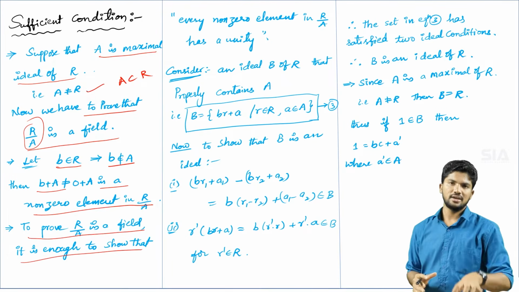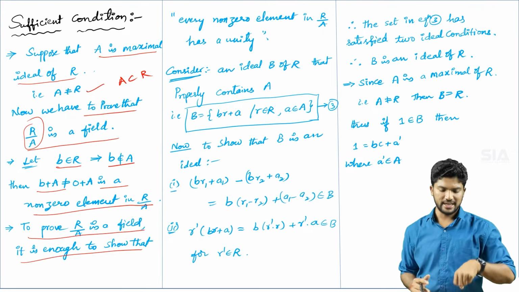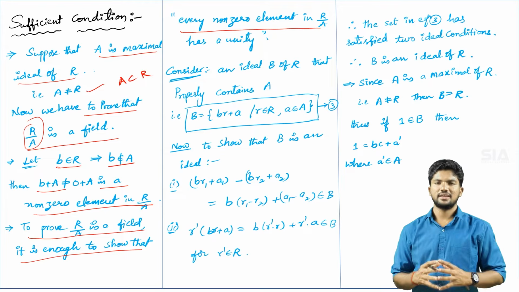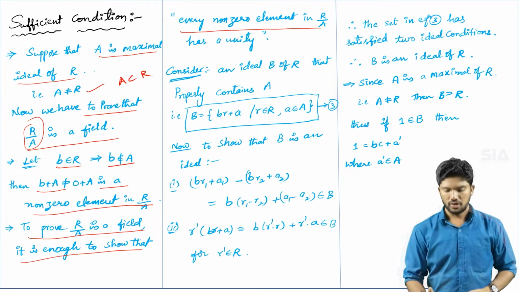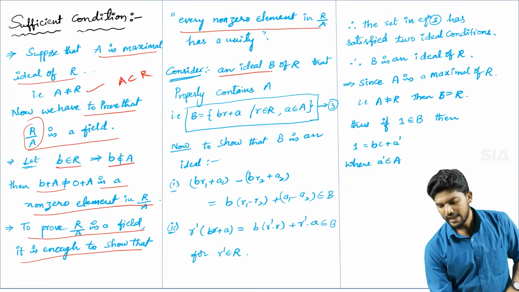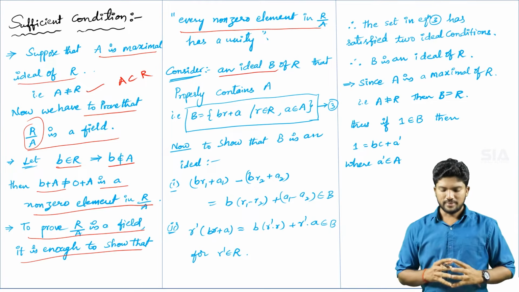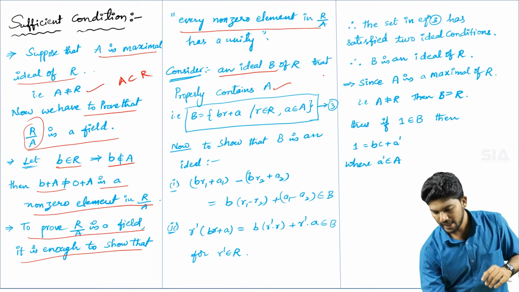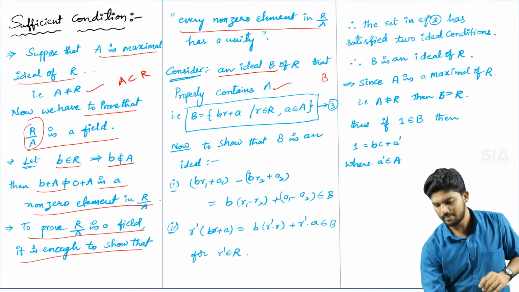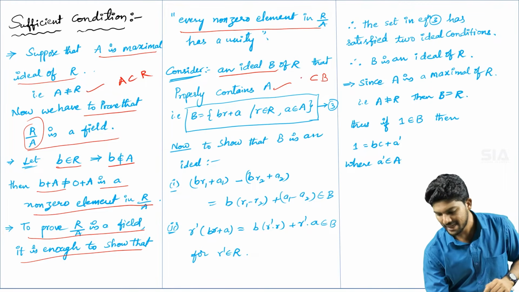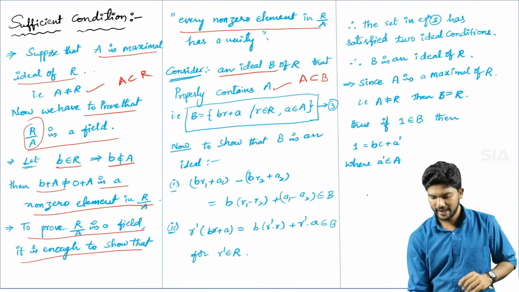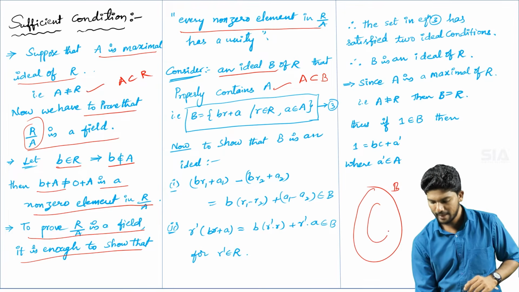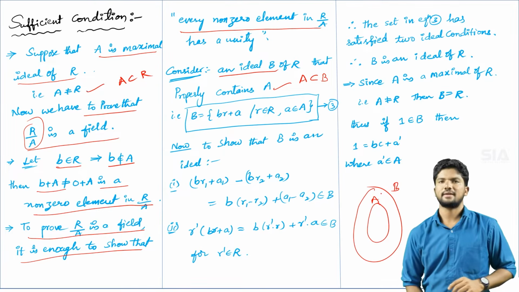To prove that R by A is a field, it is enough to show that every non-zero element in R by A has a unity. So consider an ideal capital B of capital R that properly contains capital A. Okay, now I am considering one ideal capital B, that capital B properly containing capital A. With a diagrammatic representation you can represent it. If you take capital B, that capital B properly contains capital A.